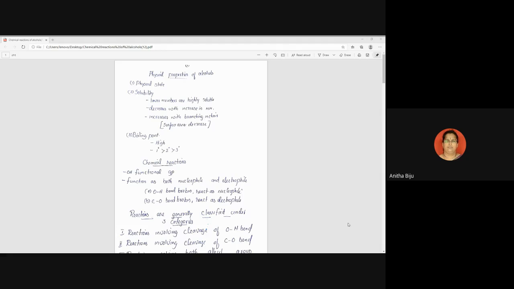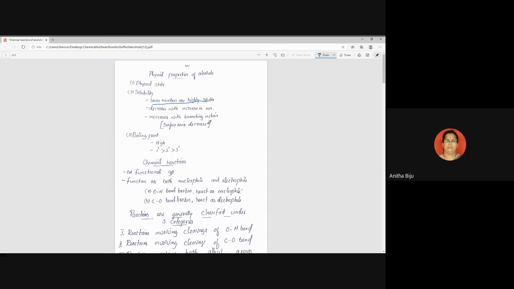Ethanol molecule is capable of making hydrogen bonds with water molecules. So that is why ethanol is highly soluble in water. Okay, that is the reason why these lower members are highly soluble in water. See that, lower members.